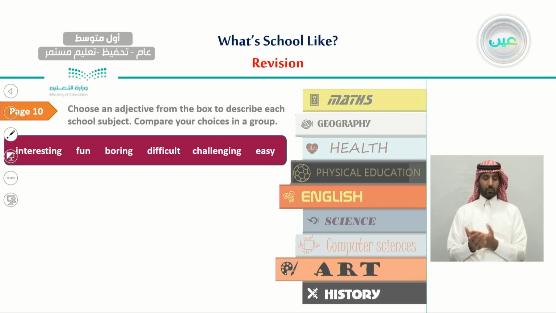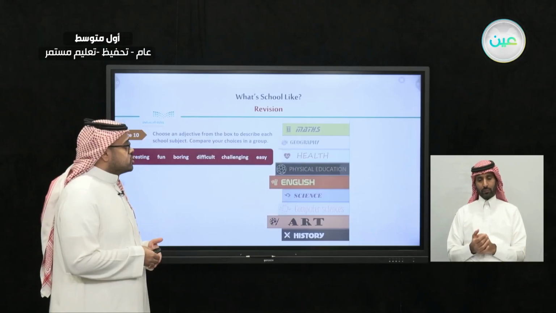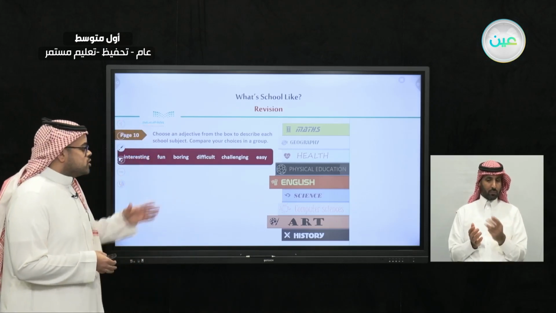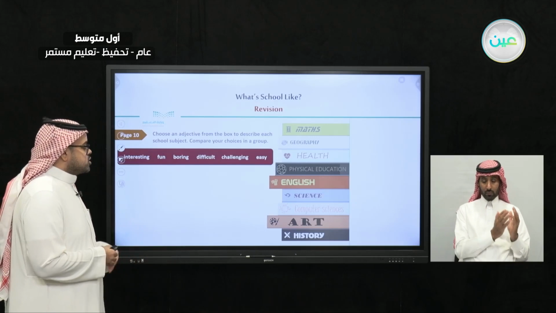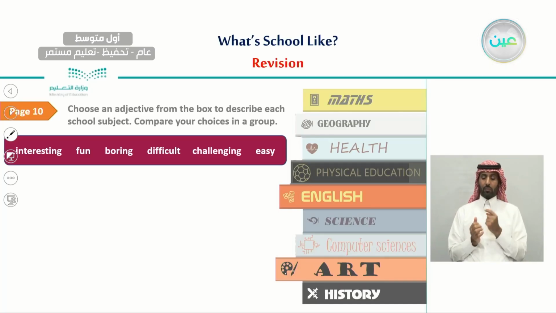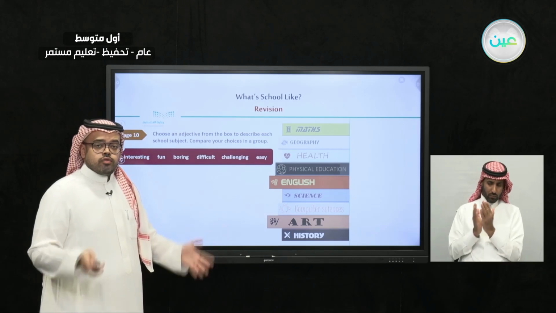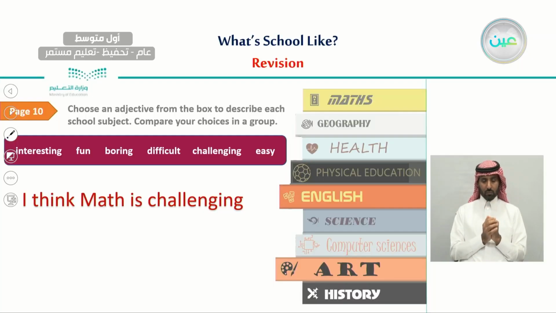Now we move on to the other unit, which is What is school like? And in this unit we describe different subjects with different adjectives. On page 10 we said that you can choose any subject you would like, and you can use one of these adjectives to describe those subjects. For example, I think math is challenging. So this is an opinion, when you give your opinion about the subject math using one of these adjectives.